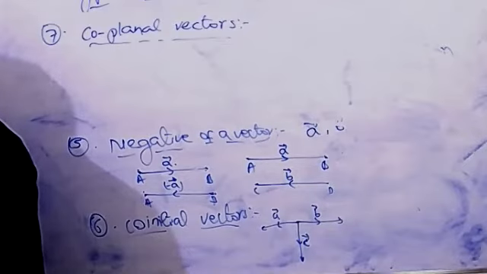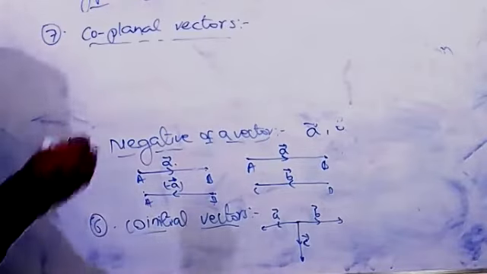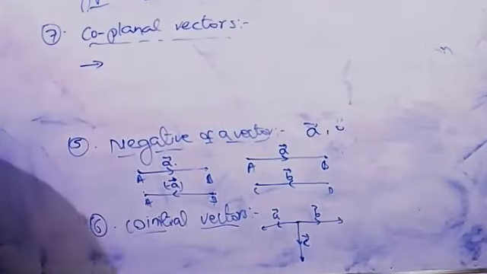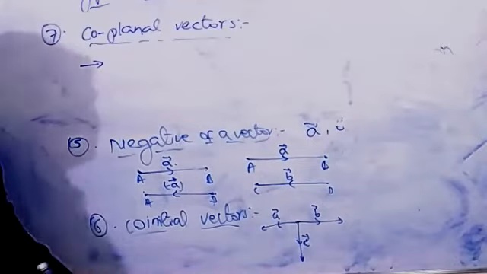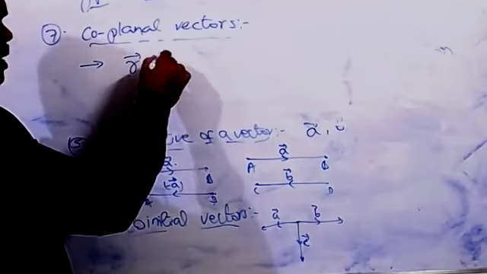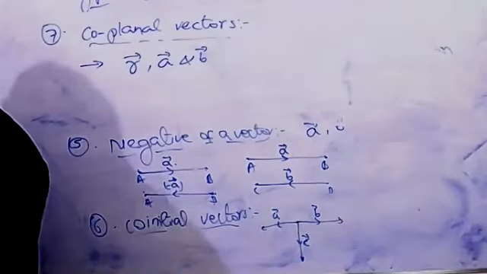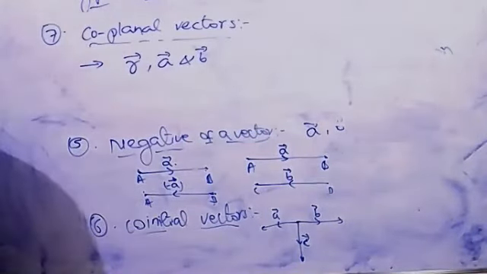In this, I can write only one point right now. Three vectors R, A and B are coplanar